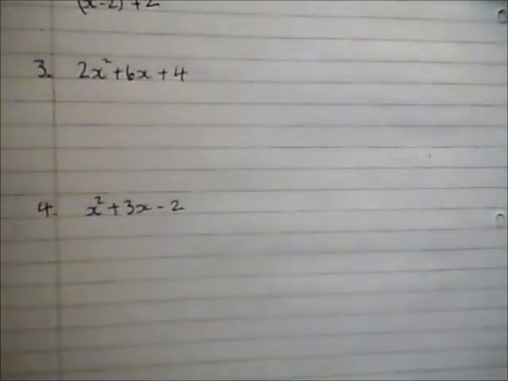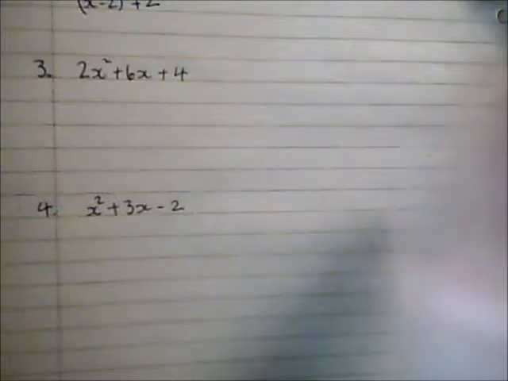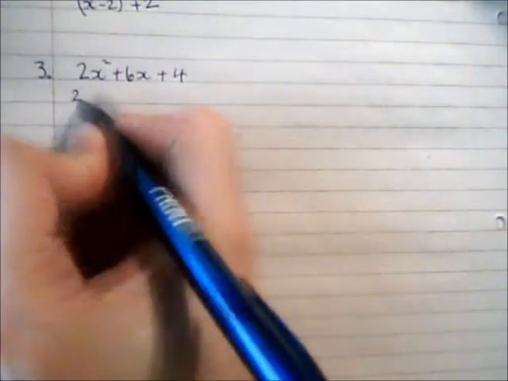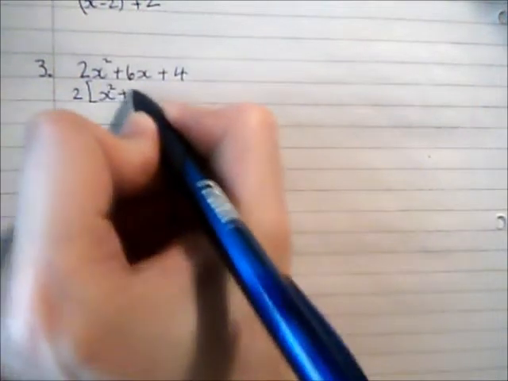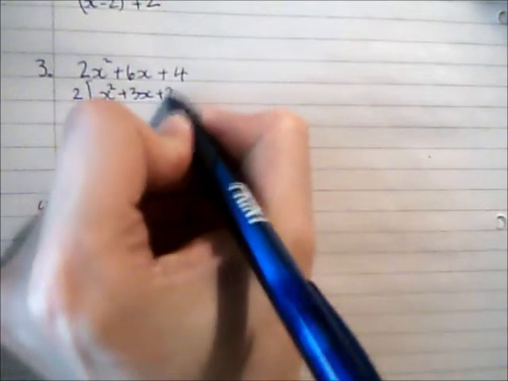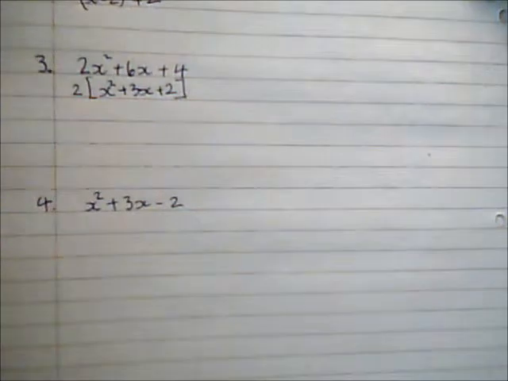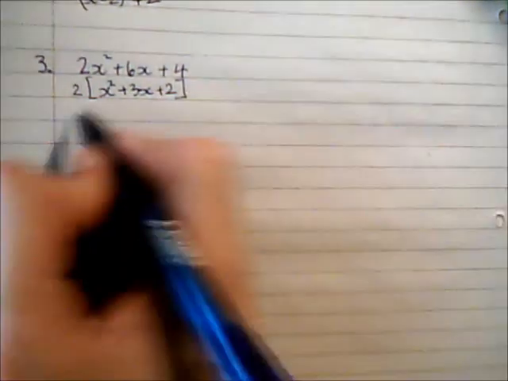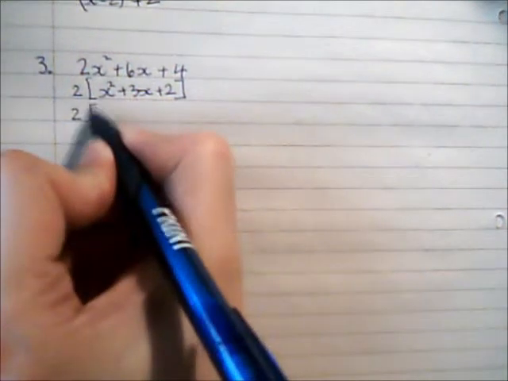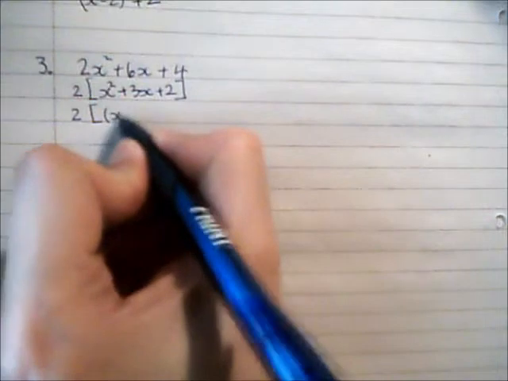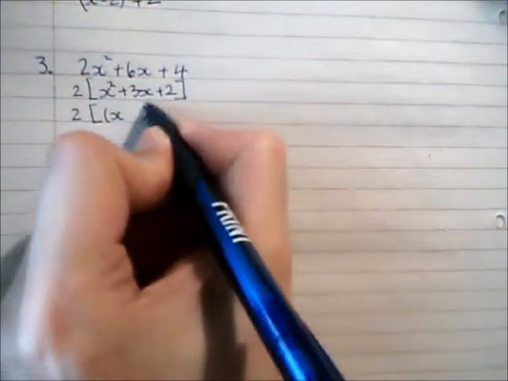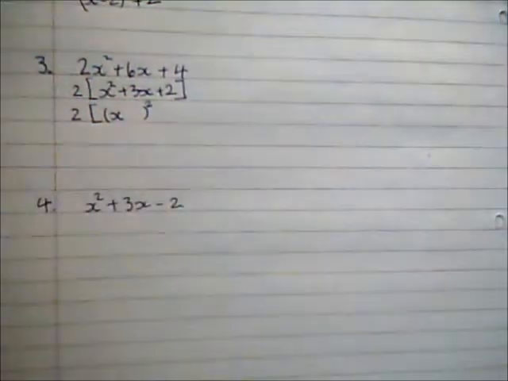Now in this third example, I do not have a coefficient of x squared of 1, it's 2. So I'm going to first of all just factor 2 out, and now the term inside the bracket here I can complete the square for. I'm just going to keep everything in square brackets for now, so they stay out of the way and don't get confused with these curved brackets inside.